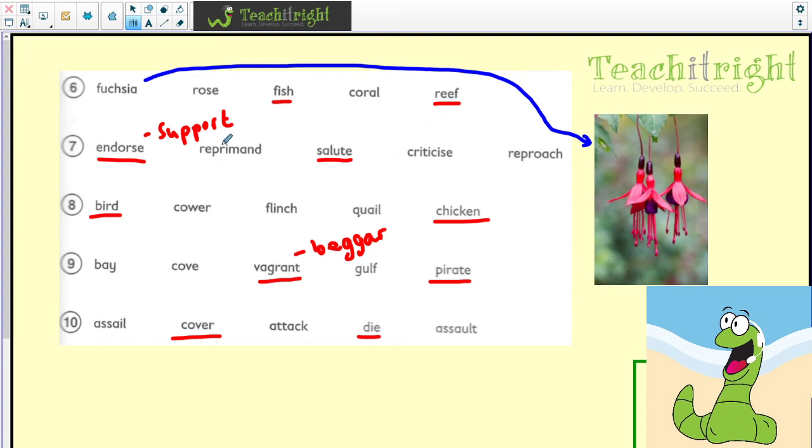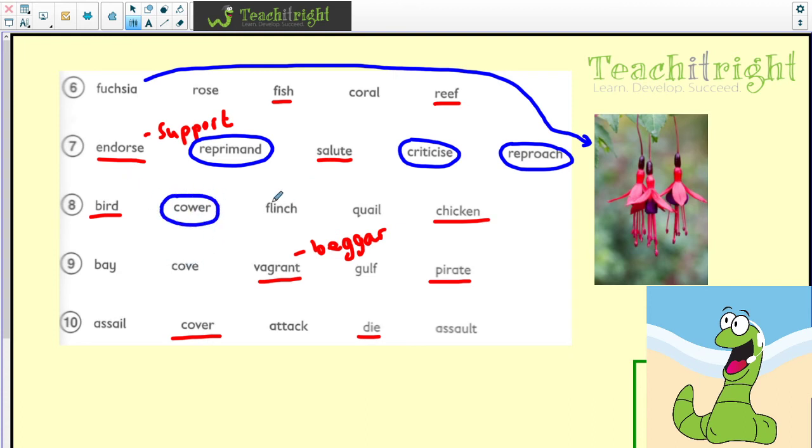Question 7, we've got endorse, reprimand, criticise and reproach. Reprimand being to sort of tell off. So if you think of blaming someone, if you criticise or reproach them, you blame them. So those three go together. And endorse, which we have had a few times already during this block, endorse means to support and salute. So those two are the odd ones out.